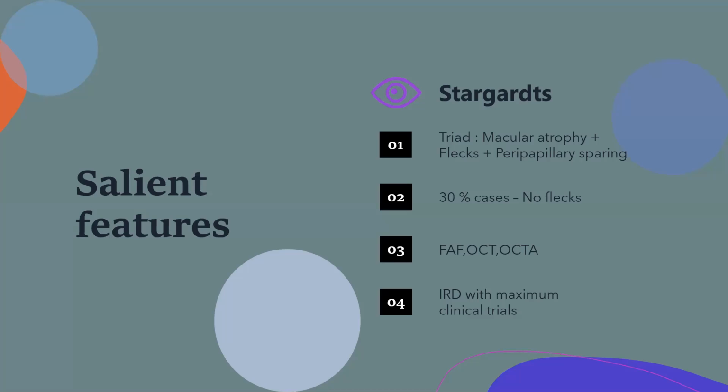So what do we learn about Stargardt's? There is a triad of macular atrophy, flecks, and peripapillary sparing, right? In these other cases, the peripapillary area could be involved, but in Stargardt's, there is a characteristic peripapillary sparing. We need to remember that 30% of these cases do not have flecks. Fundus autofluorescence and OCT are absolute musts, which help us in diagnosing these patients. And this is a disorder which has the maximum clinical trials, in terms of stem cell transplant and other modes of treatment, right? When you get into clinical practice, patients would want to know, and this information is pivotal.